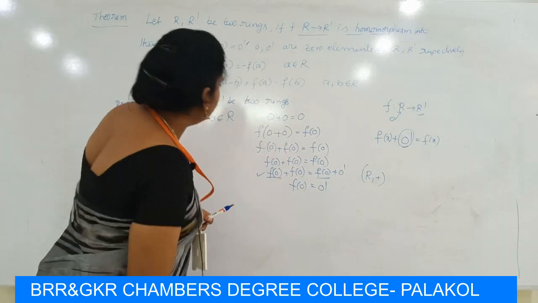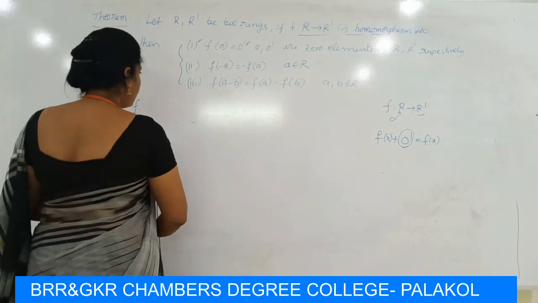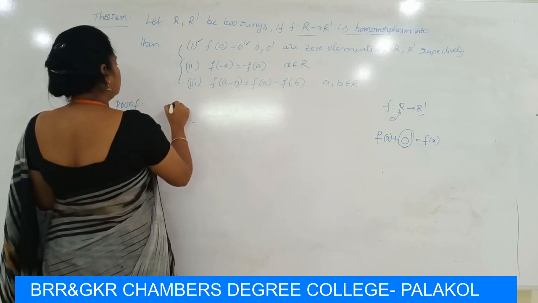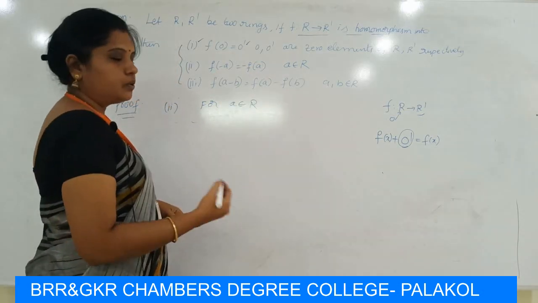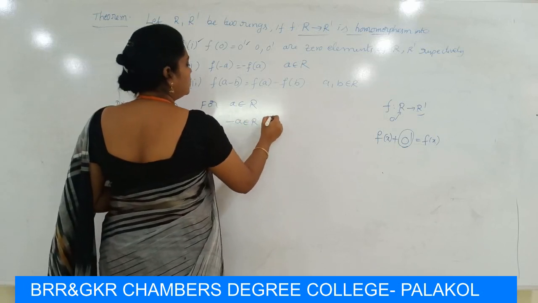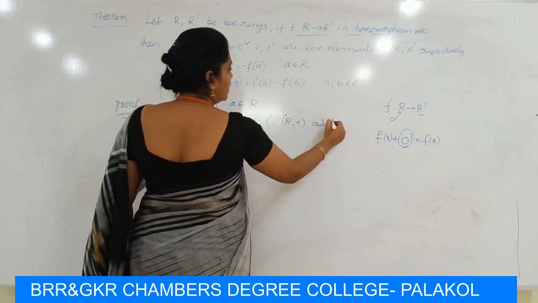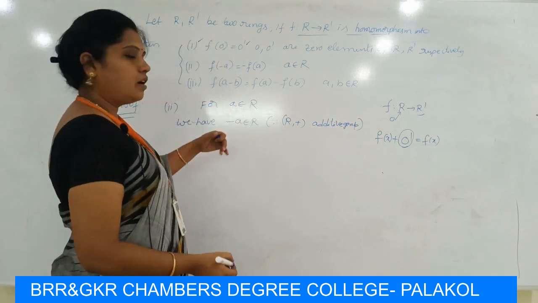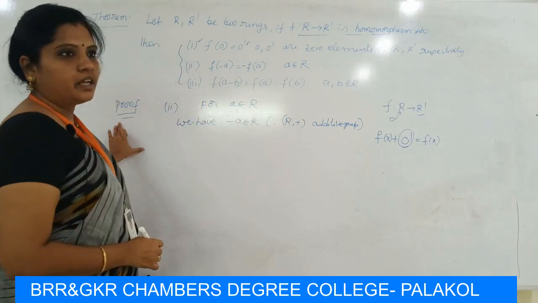Now the second condition: f of minus a is equal to minus of f of a. For a belongs to R, we have minus a also belongs to R, because R plus is an additive group. A group means every element has an additive inverse in R. So now we have to prove f of minus a is equal to minus f of a.